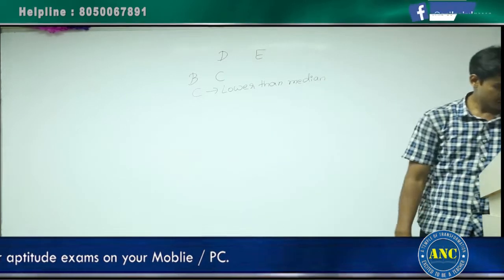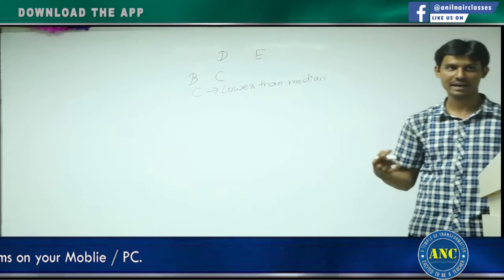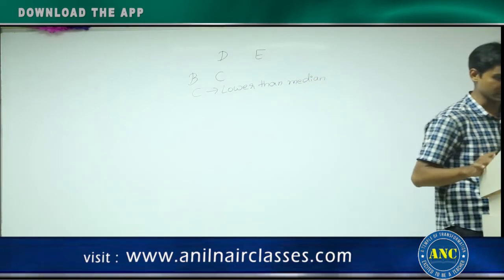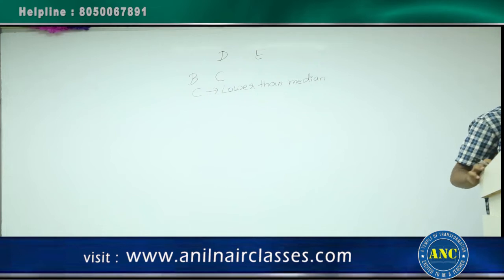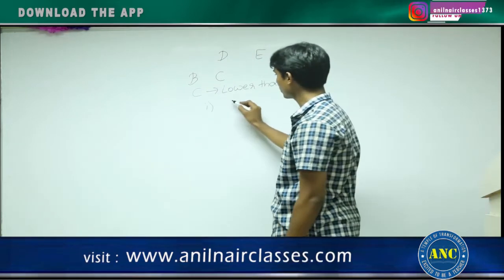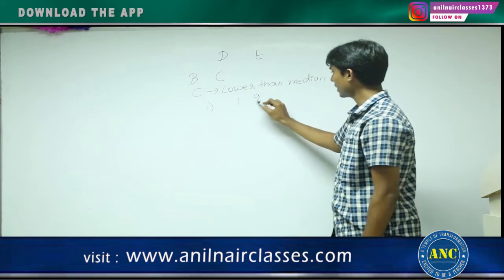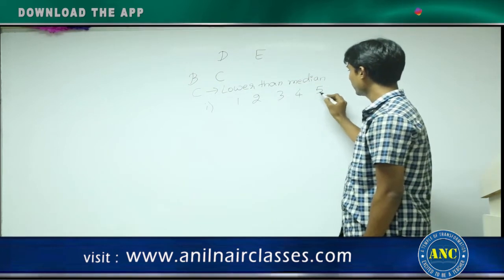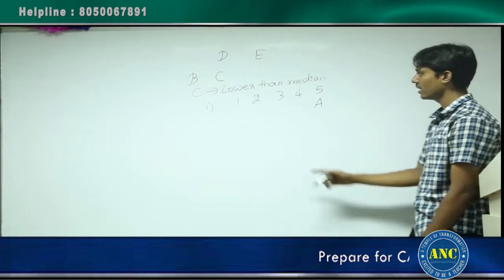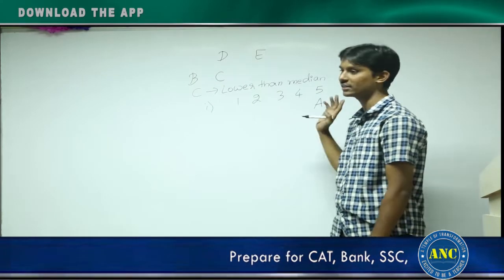What is the main question? Who among the 5 got the highest rank? Who is having the first rank is the question. See here. Statement 1 alone says that Atul was the last rank holder. Suppose first rank, second rank, third, fourth and fifth. They are telling that Atul, A, is the last rank holder.